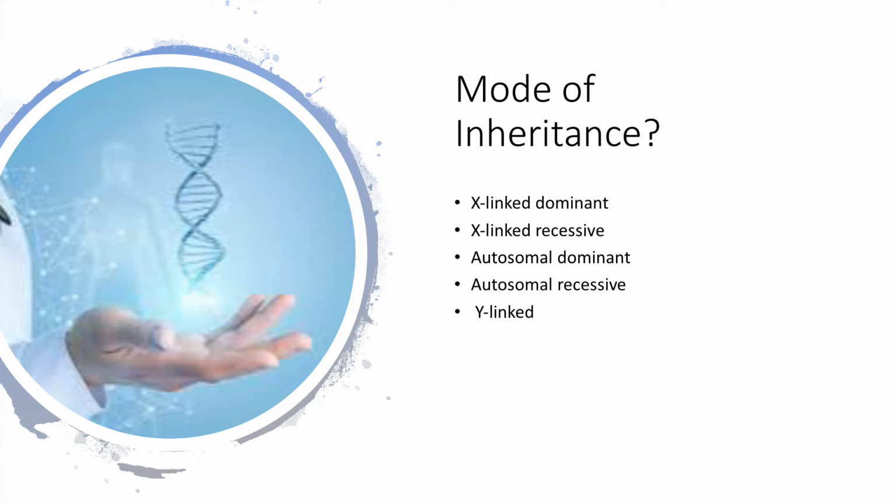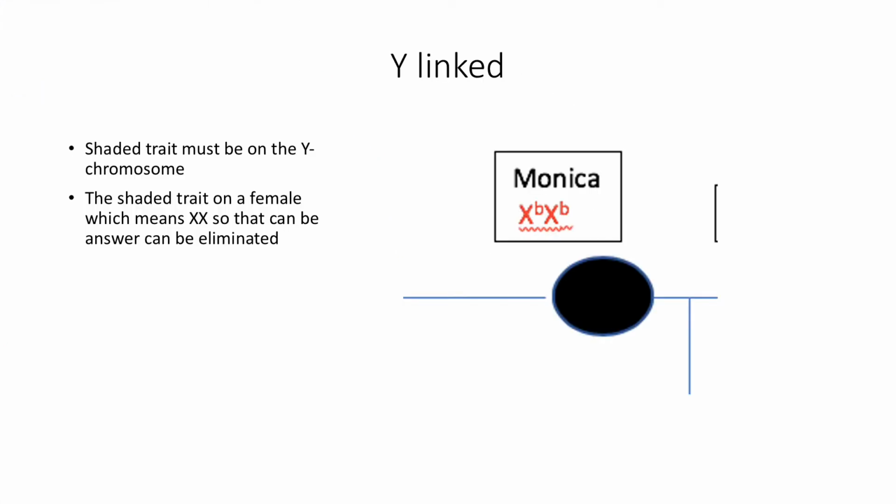So after seeing the pedigree, we have to ask ourselves, which mode of inheritance is this pedigree consistent with? Keep in mind, there is more than one right answer. Let's start with Y-linked. The shaded trait has to be on the Y chromosome, and in this case it's not, since Monica has the trait. And females have 2 X chromosomes and no Y chromosomes, so that's inconsistent.